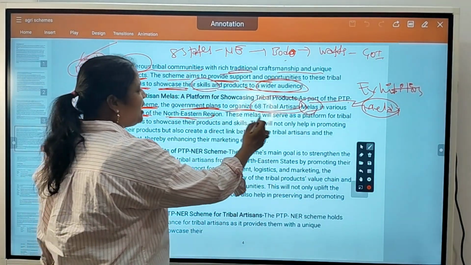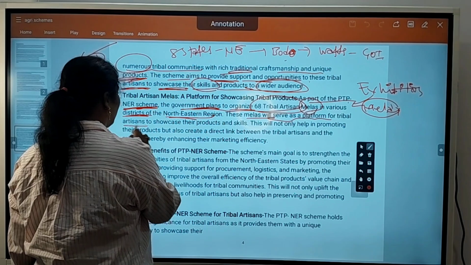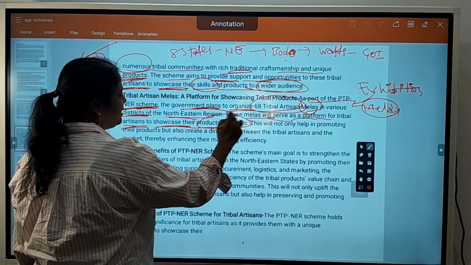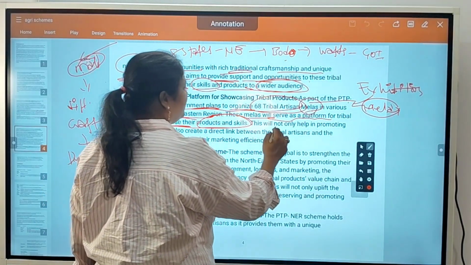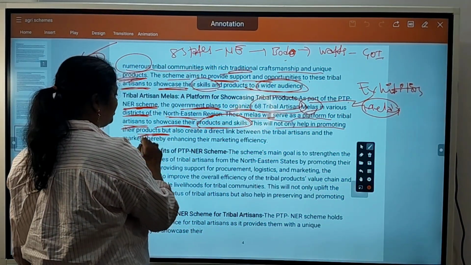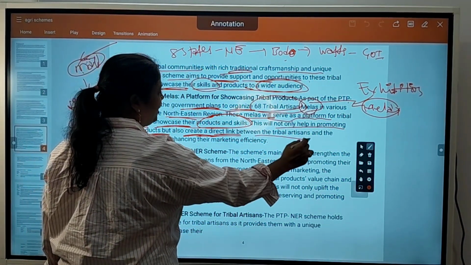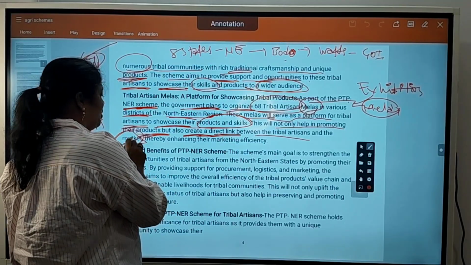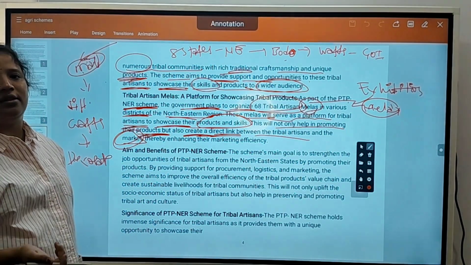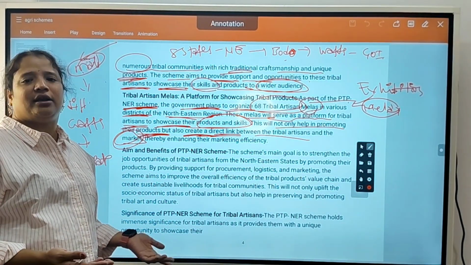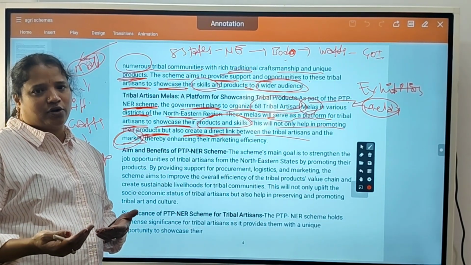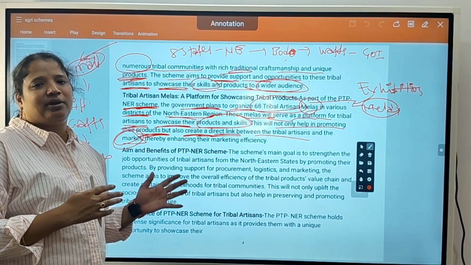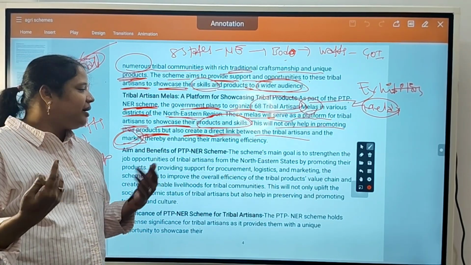Okay, these melas will serve as a platform for tribal artisans to showcase their products and skills. So in melas also they can showcase their products and skills. This will not only help in promoting their products but also create a direct link between tribal artisans and market. So they get to know how they can sell their products. Next time onwards they will directly go to the mela, they will join, there will be some subscription fee they have to pay to put a shop in melas, that they will pay, and again they will sell.